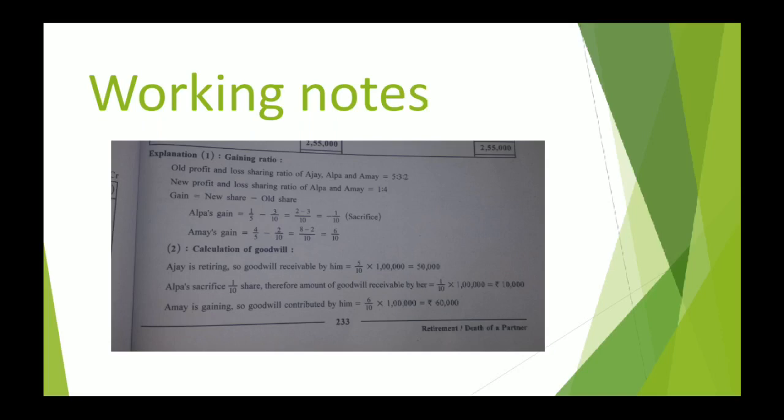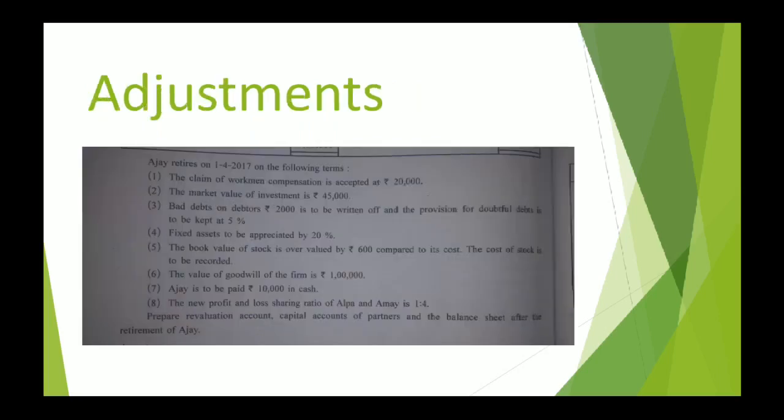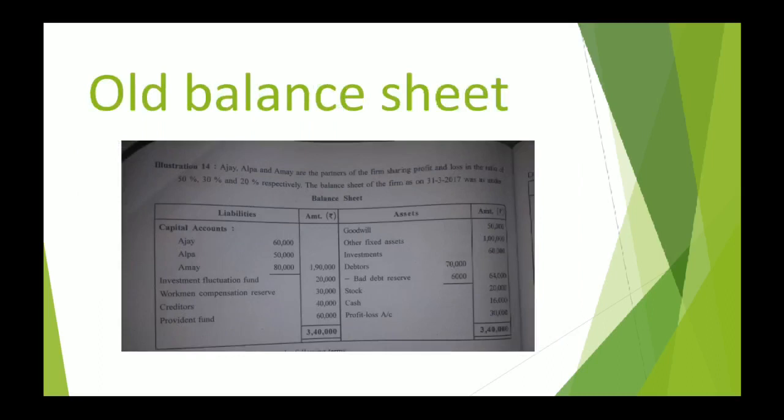Now talking about the share of retiring partner in goodwill. Firstly, who is the person retiring? Ajay. Ajay is retiring, so goodwill receivable by him, understand? It is 5 by 10. How? Let us check what is their old ratio first of all. Here is the question. This is your old balance sheet.